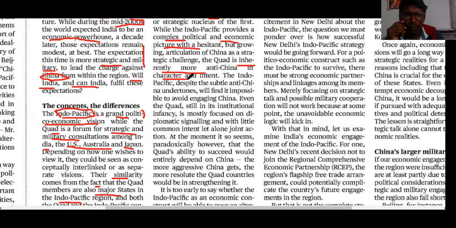While we see the Indo-Pacific as a political economic perspective with a hesitant but growing articulation and growing opposition of China, in this perspective the Quad has gained more relevance and is more characterized by anti-China policy, and the anti-China intent of the Quad is intentionalized here.